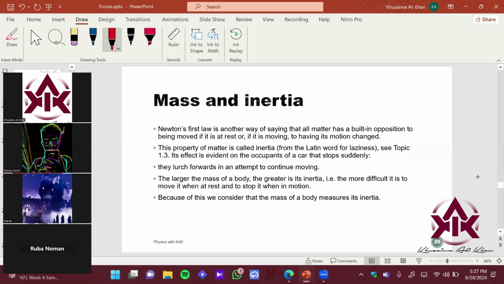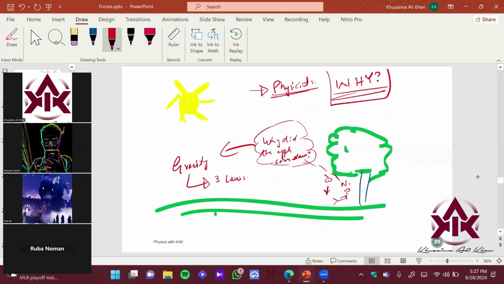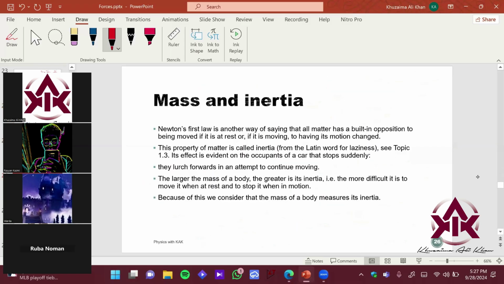So okay, how do we link mass and inertia? I said that the first law is also called the law of inertia, right? So can anyone tell me how I can link mass and inertia? We have already studied this in the first chapter. How can I link mass and inertia? Anyone? It's a pretty interesting relation. Anyone, give me a guess. It doesn't need to be correct or wrong. I just want to see what your concepts are till now.